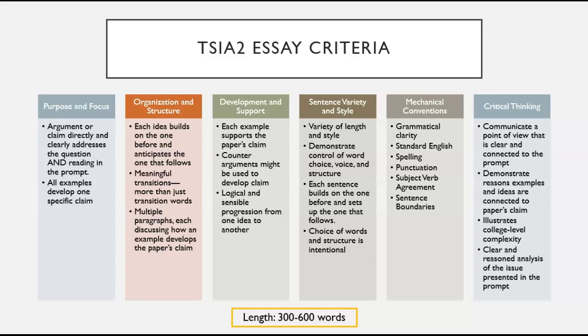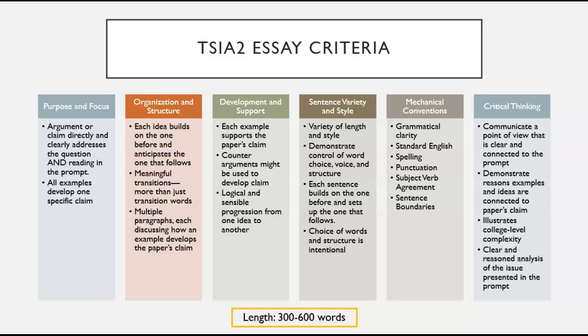In terms of critical thinking, the readers are looking for a paper whose argument communicates a clear point of view that is connected to the assigned prompt and reading. The paper should illustrate college-level complexity and a clear, reasoned analysis of the issue presented in the prompt. And what they mean by clear and reasoned is that each of the claims that you make and each of the examples that you use make sense when presented next to one another. You have made each of these examples make sense in the logical progression in which you've presented them. When meeting these criteria, the essay that you write should be between 300 to 600 words.